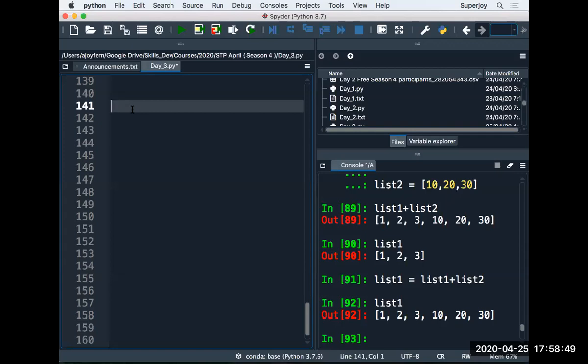And now I'm talking about a new topic, and that topic is functions. Okay, I'll come back to loops again tomorrow. And tomorrow I will give you a differentiation of where to use a while loop and where to use a for loop. That question is still not answered.